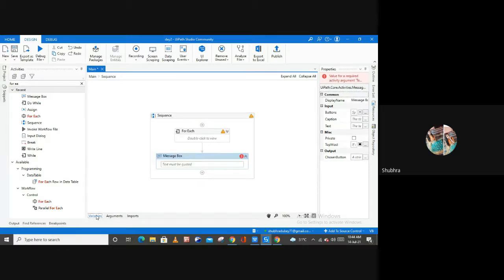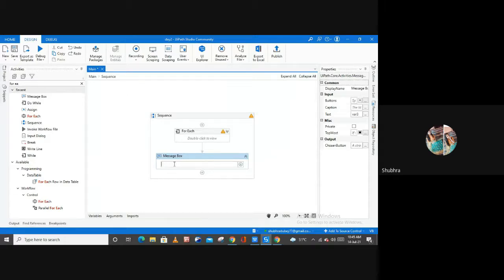Now the second method to create a variable is to select any particular activity for which you want to use a variable. Select that activity and simply send a hotkey, which is Ctrl+K, and you are now able to create a variable here. Now I'm going to name it variable 3. So this is the second method, creating a variable by sending a shortcut key. Now let me show you the third method.